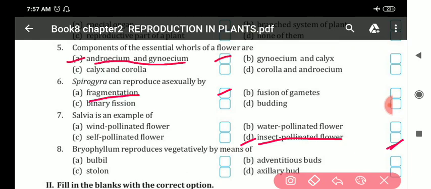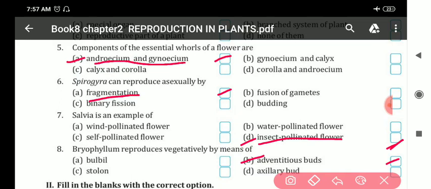Next, eighth one: Bryophyllum reproduces vegetatively by means of adventitious buds is the answer.